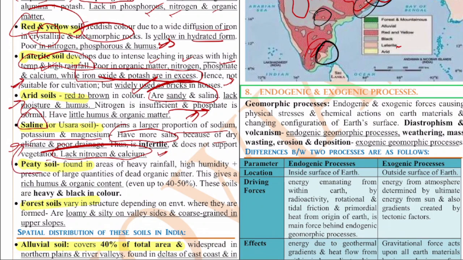Next, the peaty soil. Peaty soil is found in areas of heavy rainfall, high humidity and the presence of a large quantity of dead and organic matter.